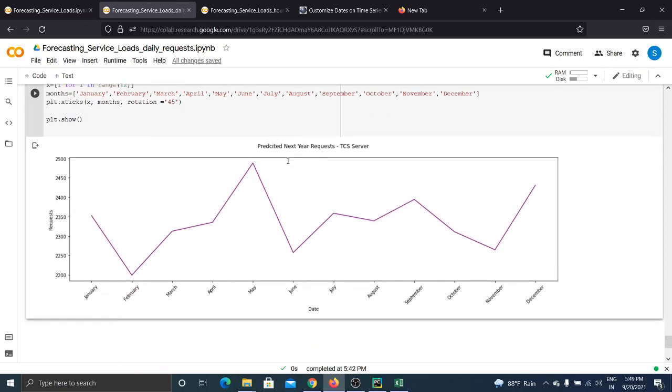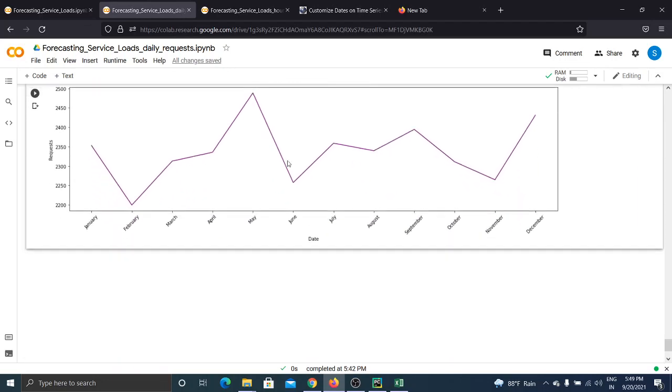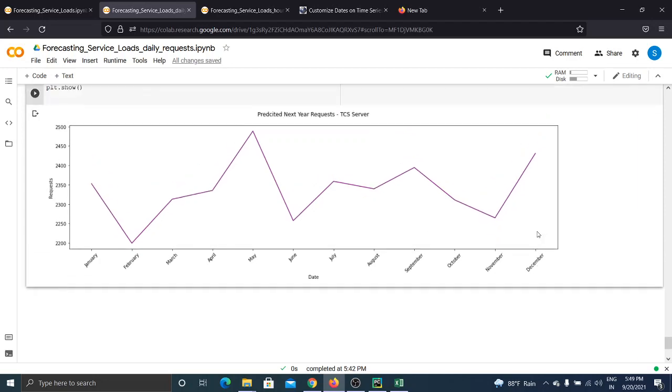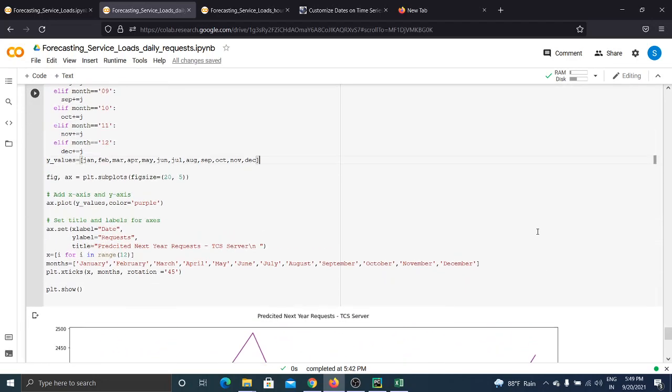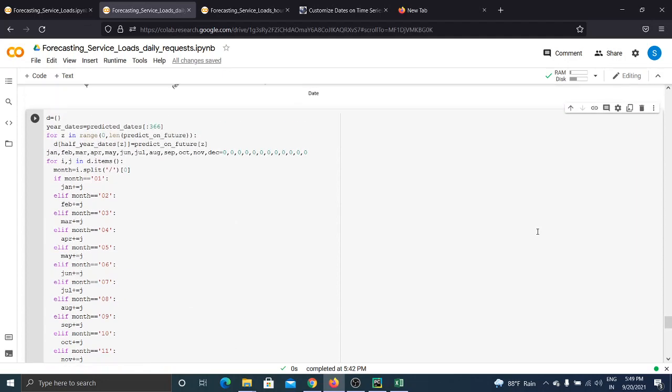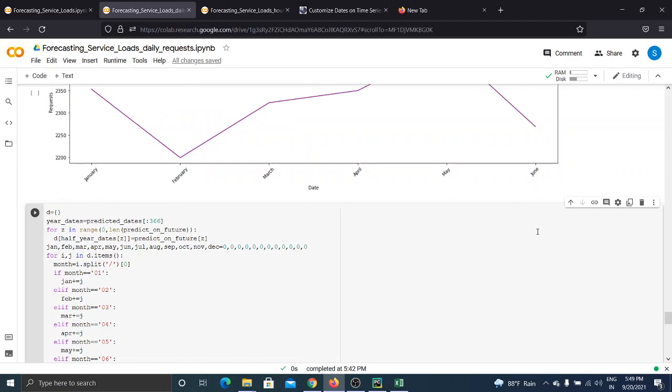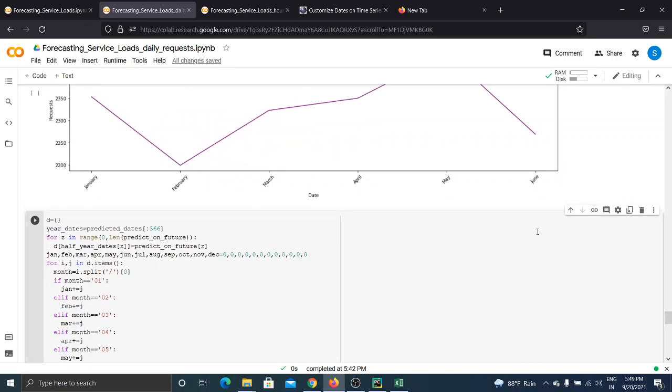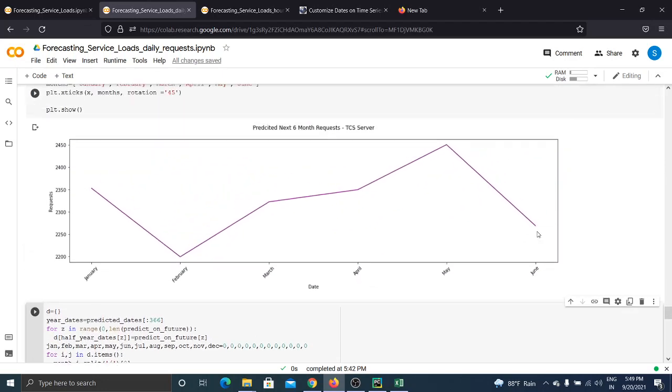Here we will be plotting the predicted data for the whole year. We can see that the whole year's data is plotted in a beautiful manner, from January 2021 to December 2021. So in this way, by using the LSTM model, we can predict the future service load on a daily basis as well as an hourly basis. The hourly basis I showed in the previous tutorial, and the daily basis in this tutorial.